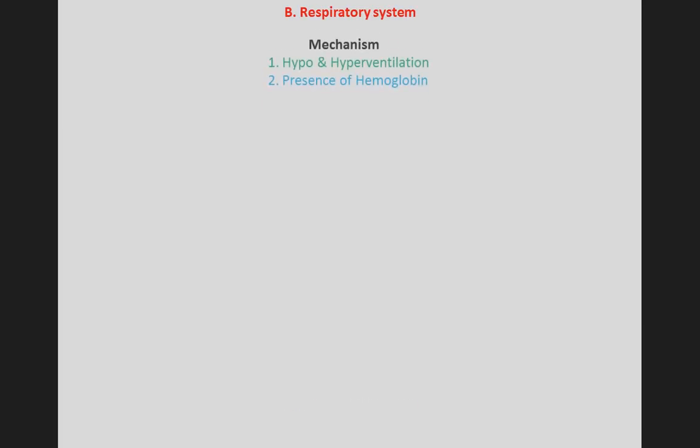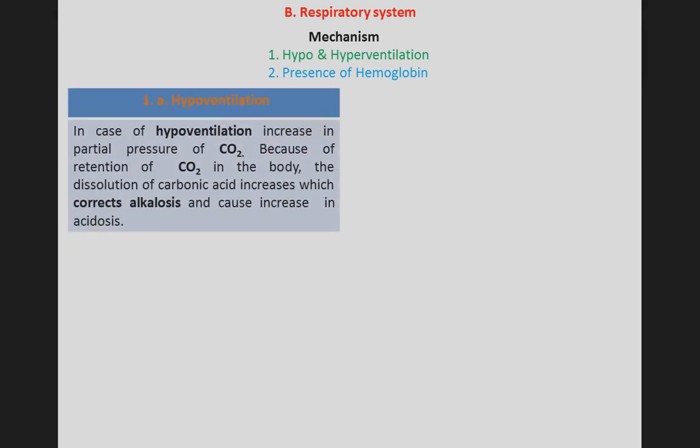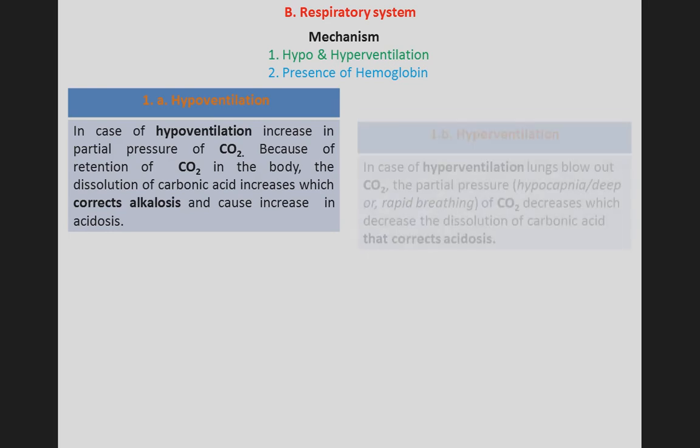Next, the respiratory system. There are two mechanisms. One is hypo and hyperventilation. Number two is the presence of hemoglobin. First, hypoventilation. In case of hypoventilation, there is an increase in partial pressure of carbon dioxide. Because of retention of carbon dioxide in the body, the dissociation of carbonic acid increases, which corrects alkalosis and causes an increase in acidosis. So here acidosis increases.